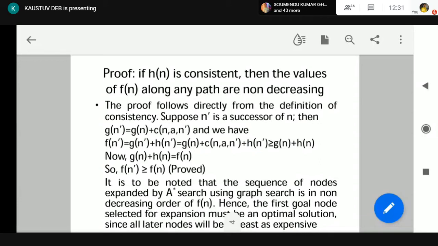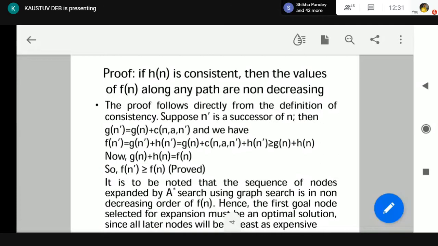Cn dash is the cost of reaching n dash from n. If we sum them up, we get the cost of reaching n dash from the start node. This is very simple. I hope you have understood that. Is it okay?